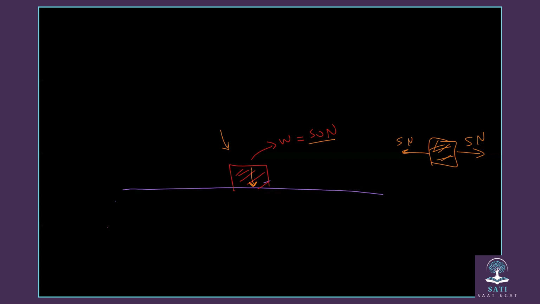Because the surface itself will exert another force called Fn, the normal force. It will be opposite to the weight force and equal to the weight force. So the force due to gravity, which is the weight, will equal the normal force that the surface exerts.